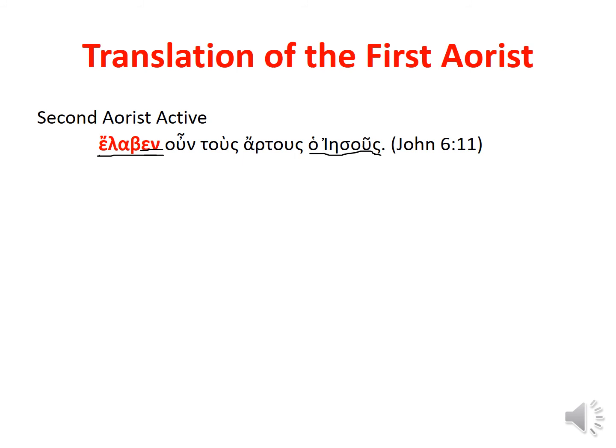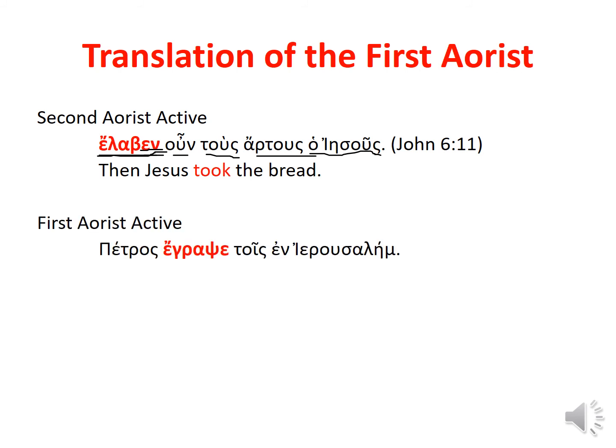So Jesus, second aorist. Second aorist would be a past time action with completed aspect. So Jesus took, therefore, the bread. Or then Jesus took the bread. So how does this second aorist translation differ from a first aorist translation? The answer is not at all. A first aorist is also a past time action with completed aspect.